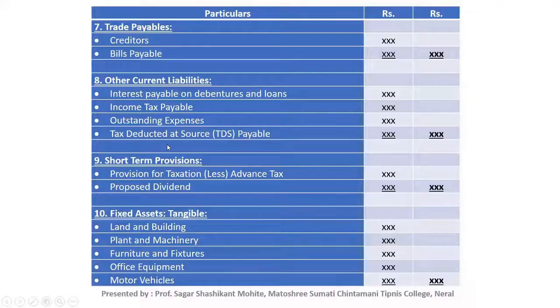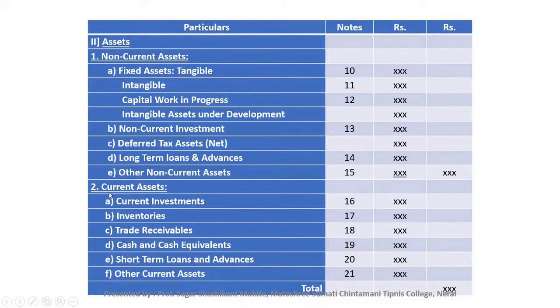Next, current asset. Next major head is current asset. In the current asset there are 6 subheads, that is current investment. Next inventories, means stock. Next trade receivable, means debtors and bills receivable. Next cash and cash equivalent, means cash balance, bank balance, checks, bank draft, all these things we will mention here. Next short term loans and advances.